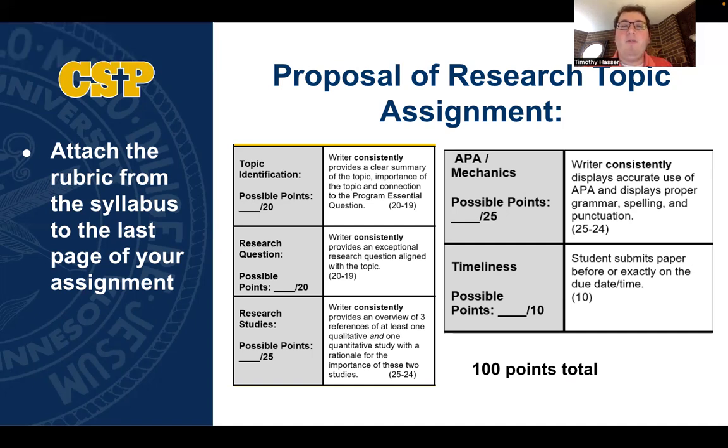And a major part of receiving these points is using the required APA paper template. So please locate this within D2L and use that template for your papers in this course. And then also 10 points are available for timeliness.